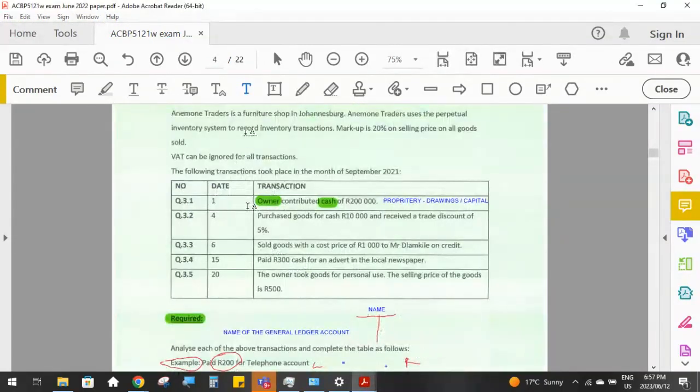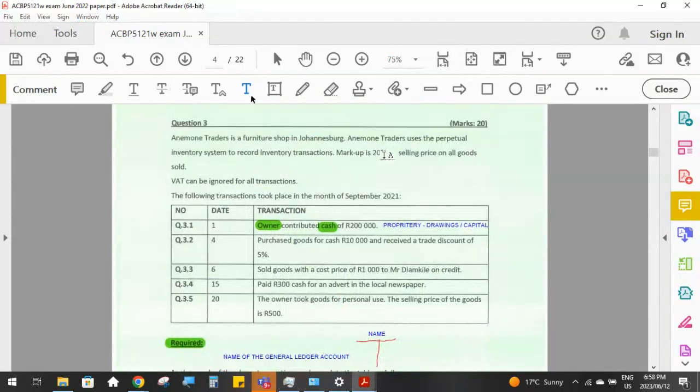The next transaction is, let's just double check our information at the top here. They're a furniture shop. They use the perpetual inventory system, which is very important. The markup is 20% on selling price, and very importantly, VAT can be ignored. Okay, so in this transaction, there's no VAT. In these transactions, there's no VAT.